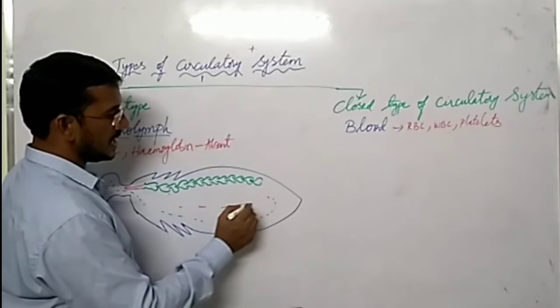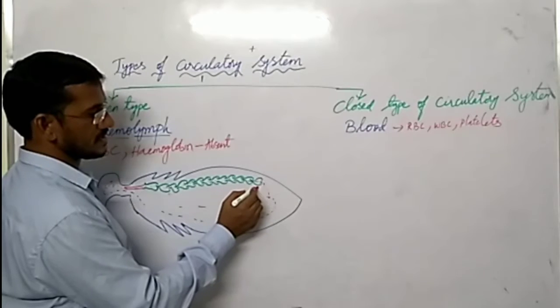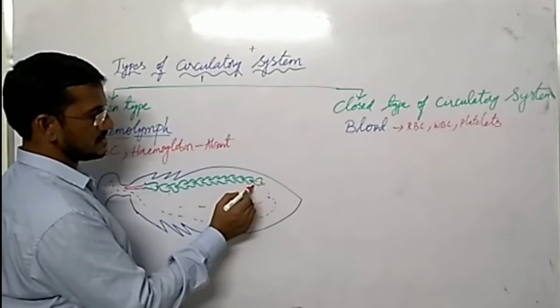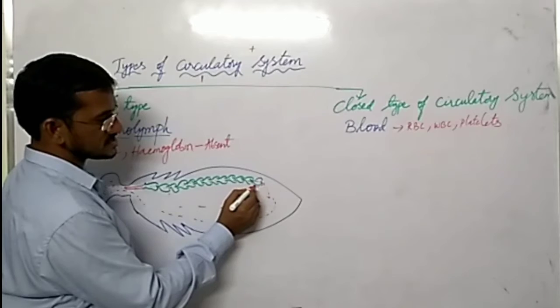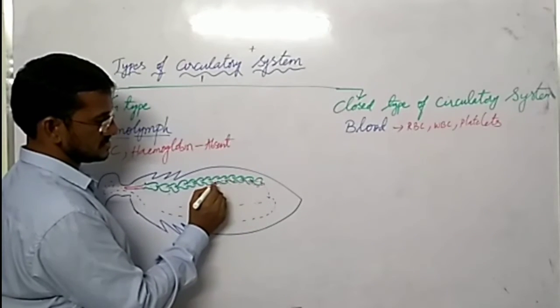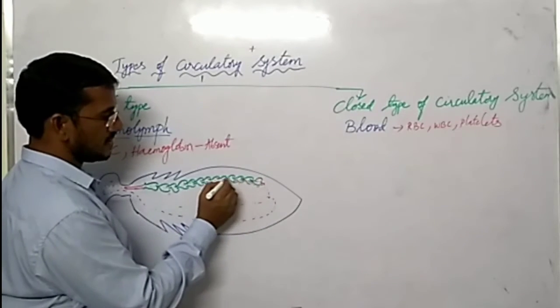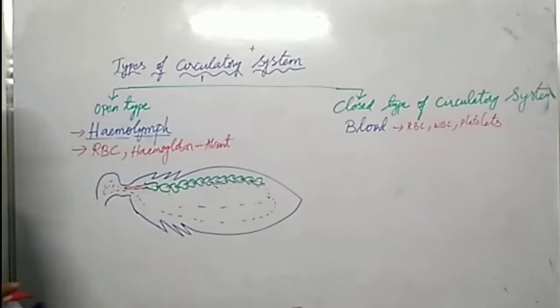Again blood will move into this 13th chamber. And here also some gaps are present, so blood can also move from this space. So blood will move again inside the 13 chamber heart.